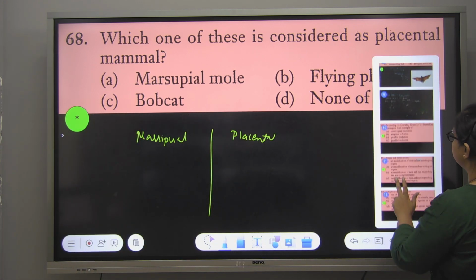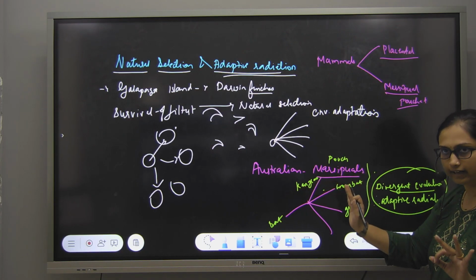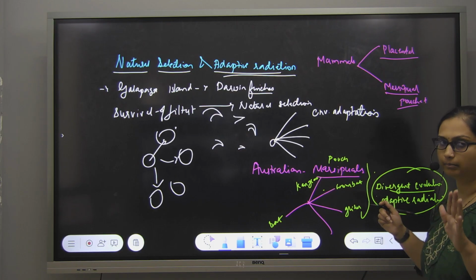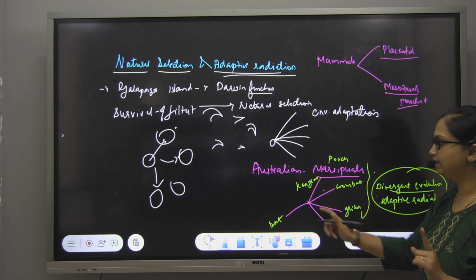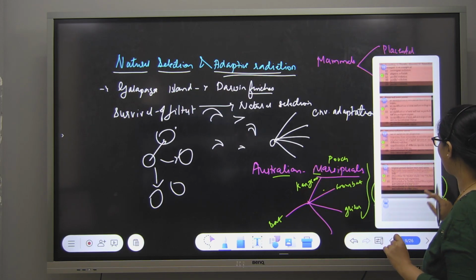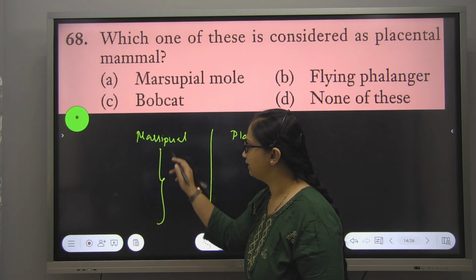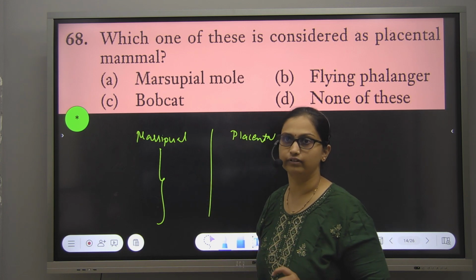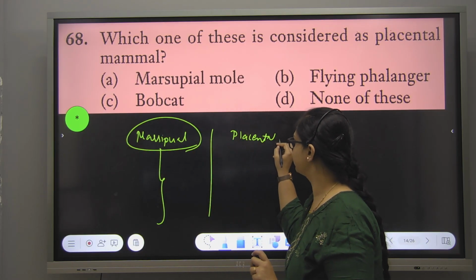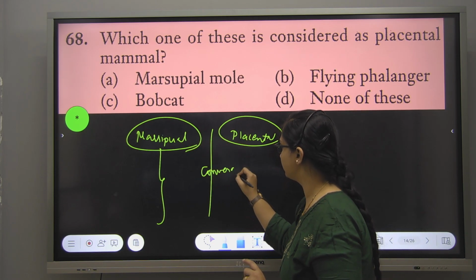See, if we consider only Australian marsupials, it is a type of adaptive radiation or divergent evolution. Pay attention. If we consider only Australian marsupials, whatever organisms come there are all products of divergent evolution. But if there is a question comparing Australian marsupials and Australian placental animals, then these two are a product of convergent evolution.